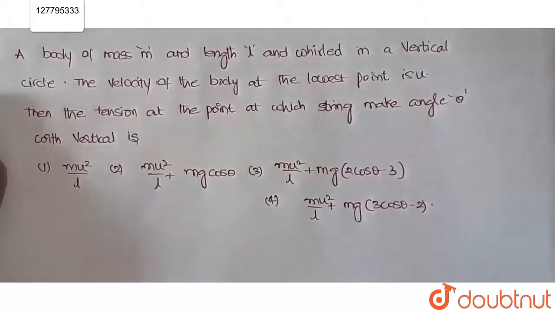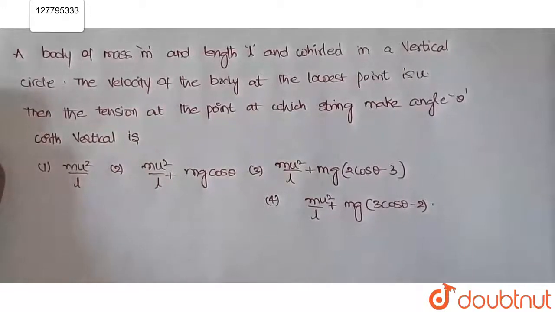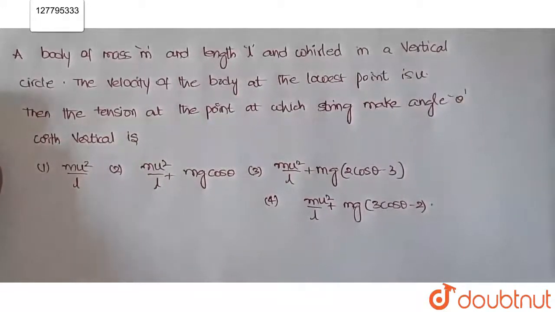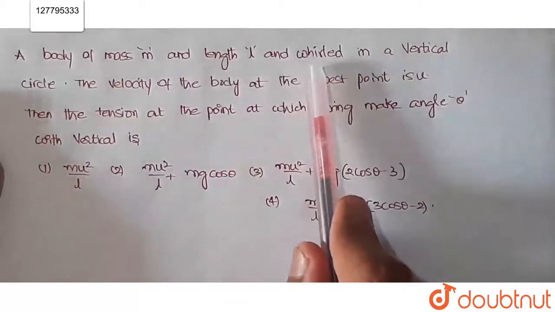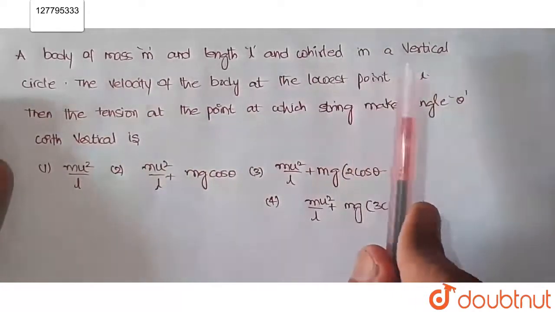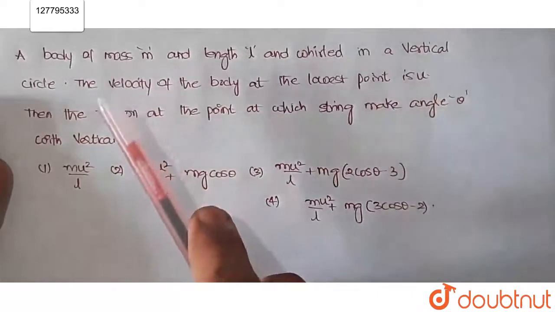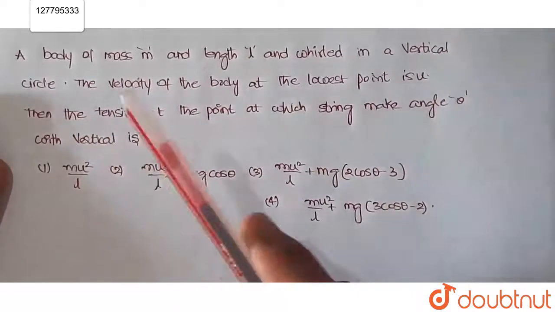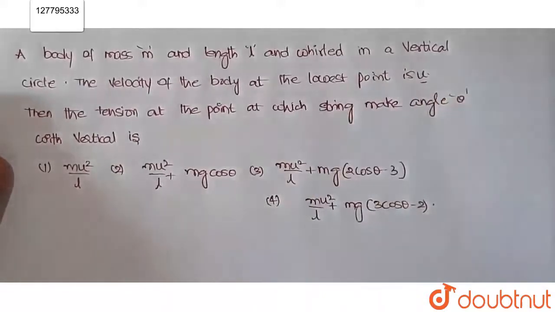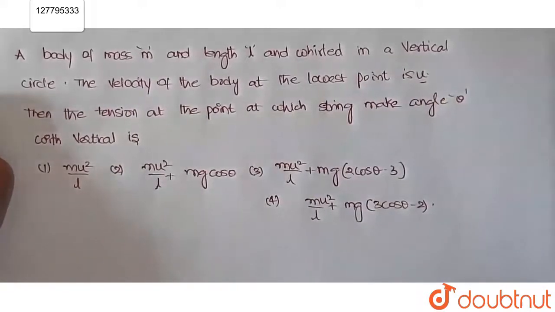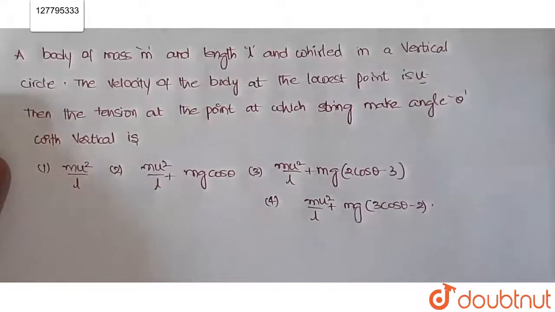Hello guys, today we have a question here from circular motion. A body of mass m and length l is whirled in a vertical circle. The velocity of the body at the lowest point is given as u. Then the tension at the point at which the string makes angle theta with the vertical is?